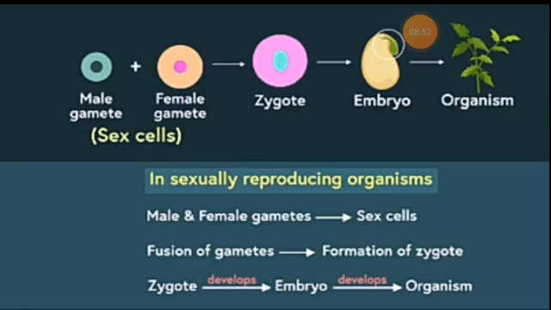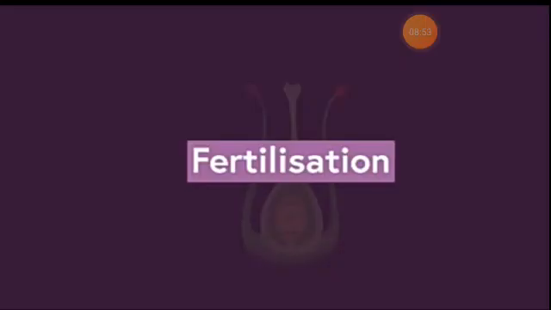Now, let's get back to the fertilization process in plants. Let's define it again. What does fertilization mean? It is the process of fusion of male and female gametes to give rise to an embryo. After pollination is successfully accomplished, how does fertilization occur in plants?